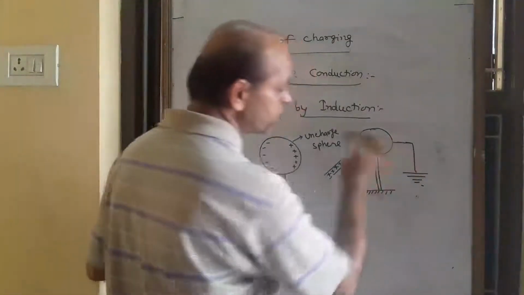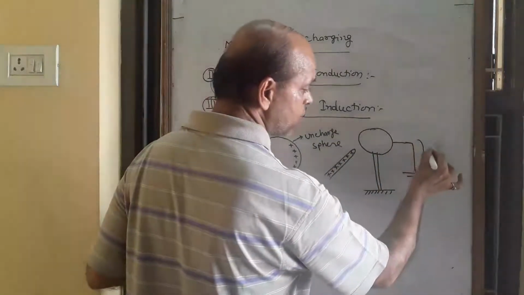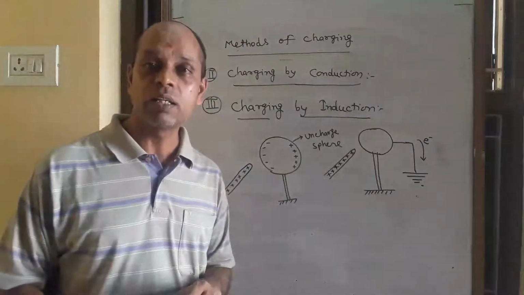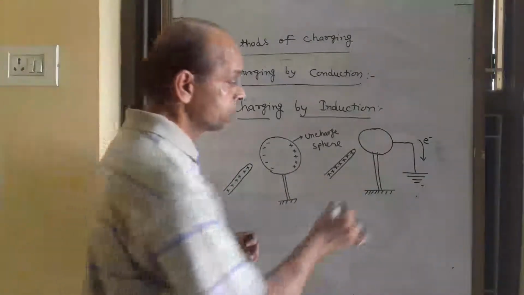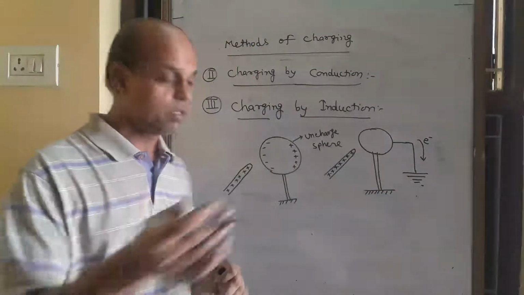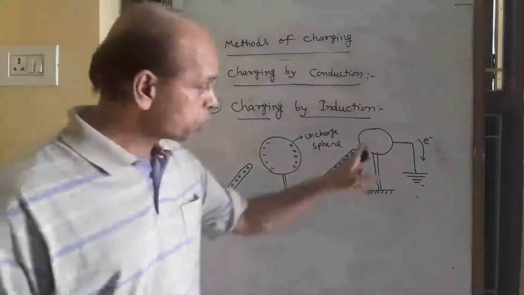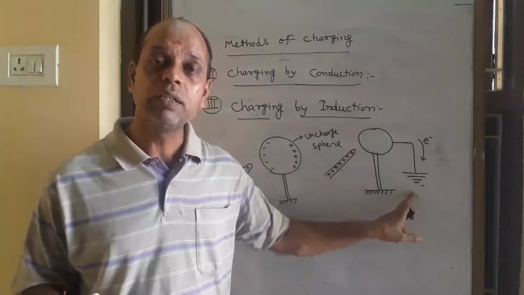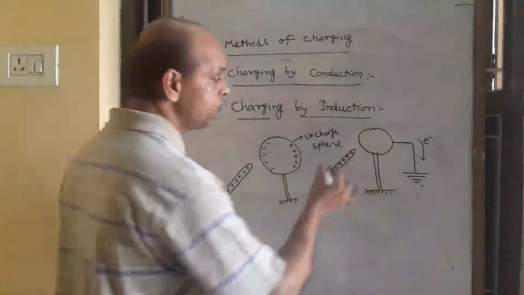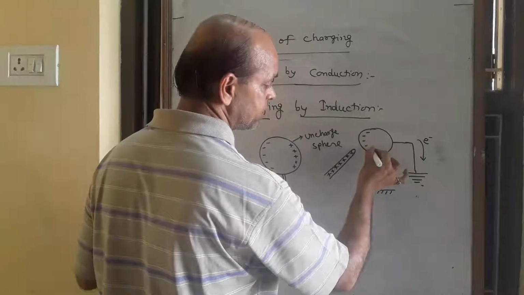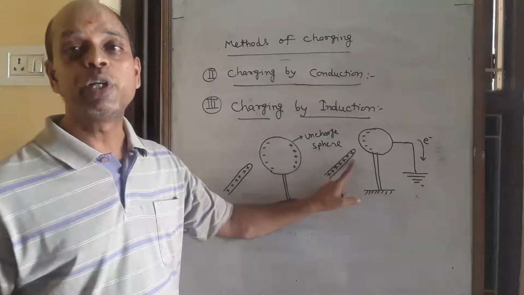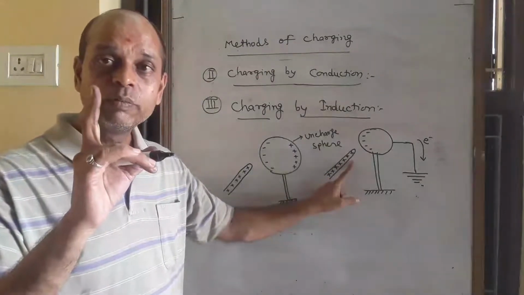Then the positive charge of the sphere goes into earth, or we can say some electrons come from earth and neutralize this positive charge, while the negative charge remains there, because it is attracted by the positive rod. So it does not go into earth.